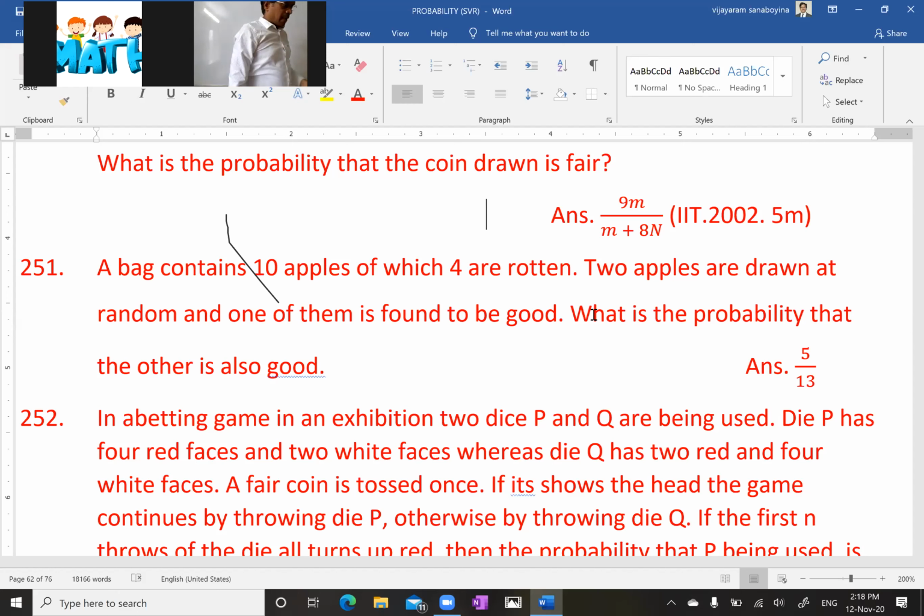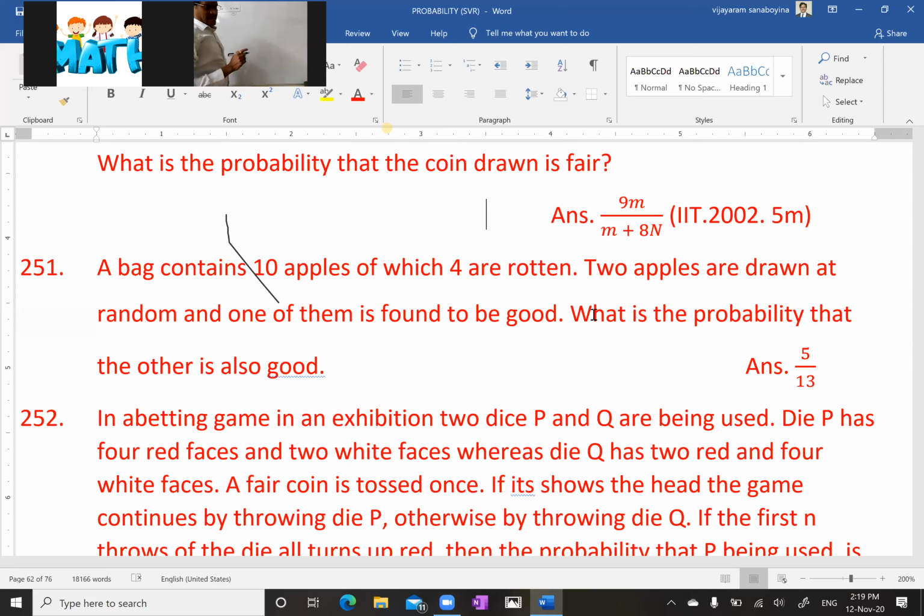A bag contains 10 apples, of which 4 are rotten. Two apples are drawn at random, and one of them is found to be good. What is the probability the other one is also good? Total number of apples is 10. Among them, 4 are rotten and the rest are good, that means 6 are good apples and 4 apples are rotten, spoiled.